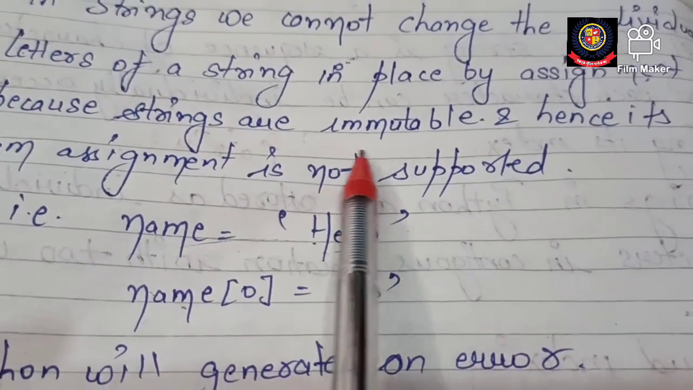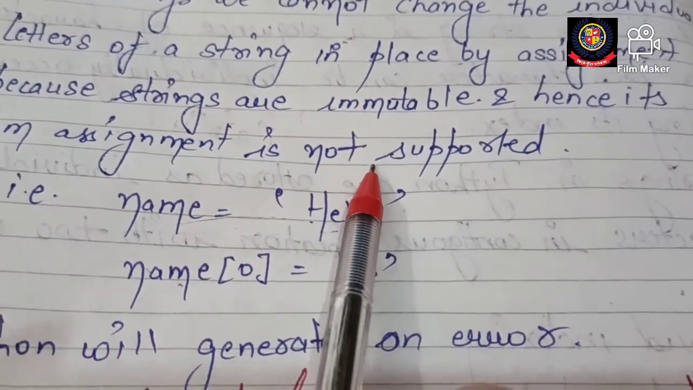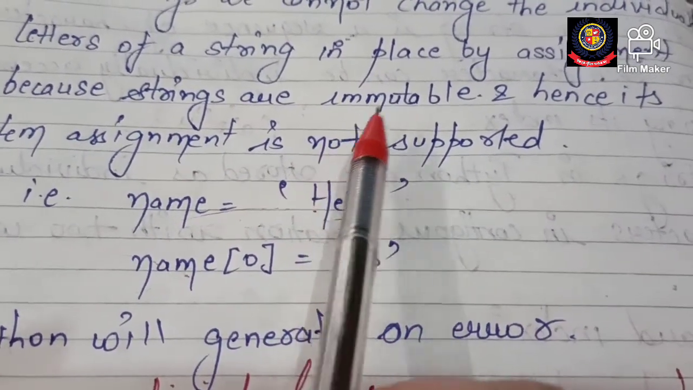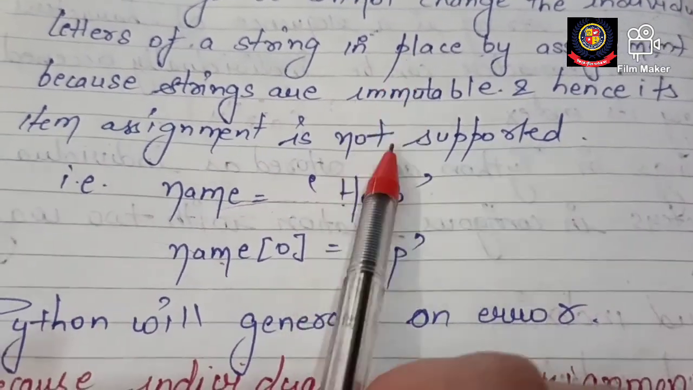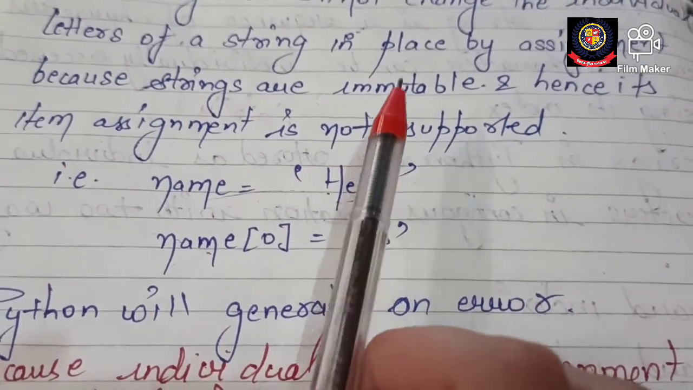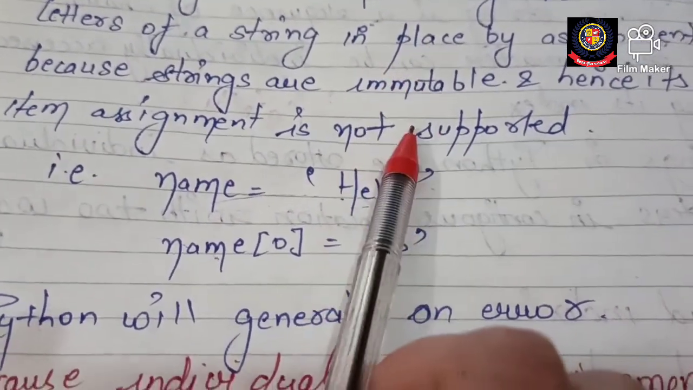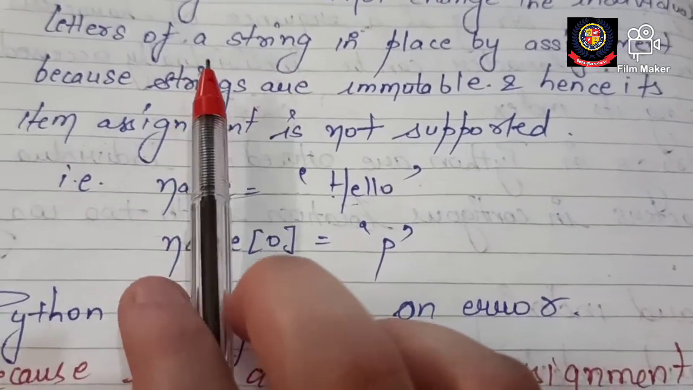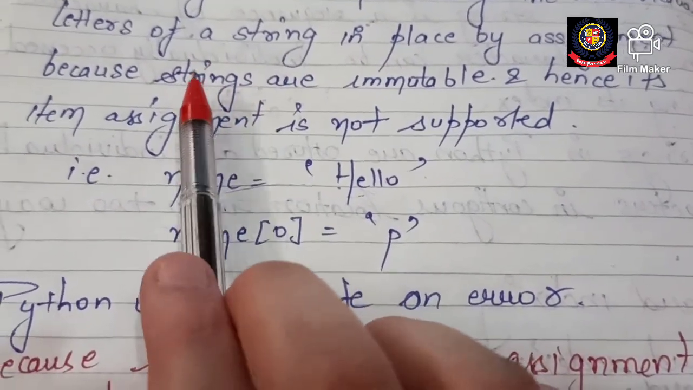This concept of immutable and mutable types we will discuss later on. It is again a very important topic in this chapter, and we will discuss it later. But here what you need to understand is that immutable means whatever value you have assigned, you cannot change in terms of the string data type.